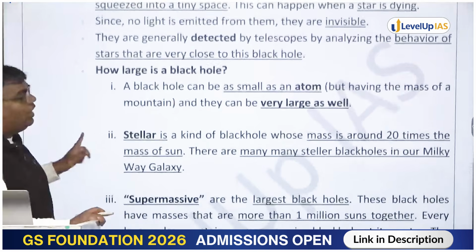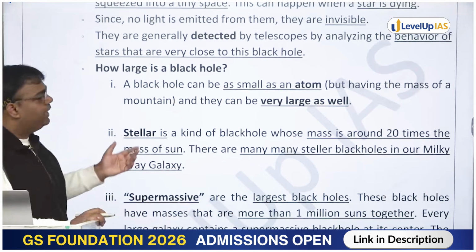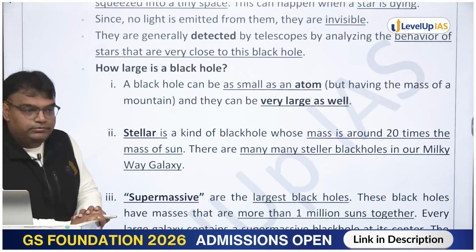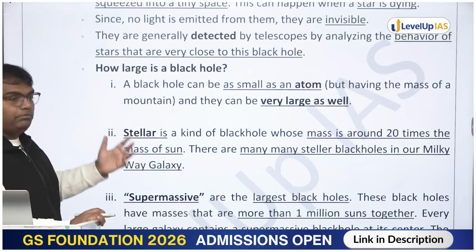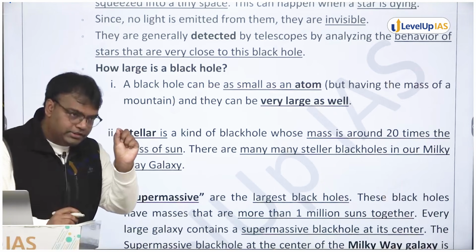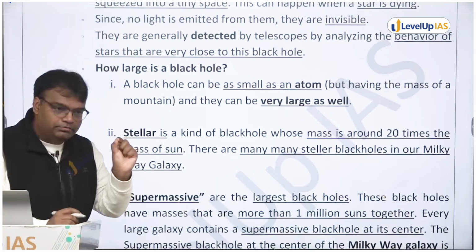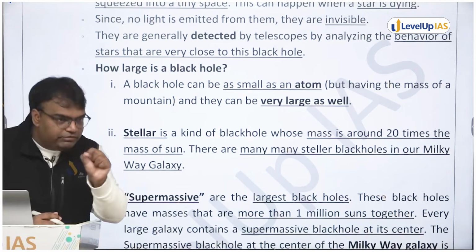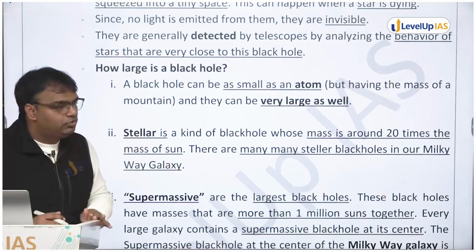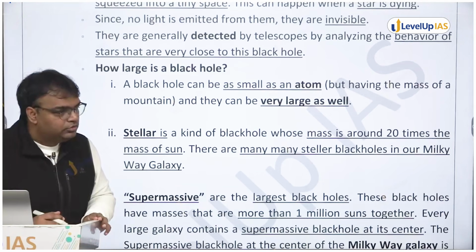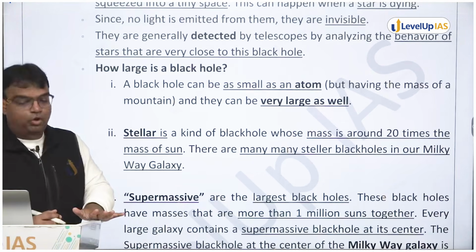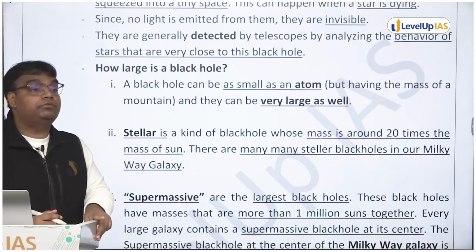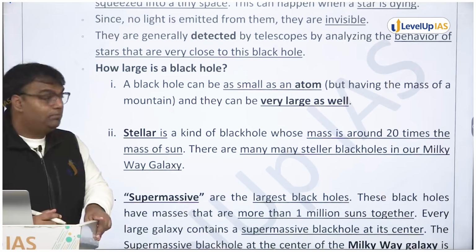Now, how large can a black hole be? A black hole can be as small as an atom and it can be very large as well. As I told you, the mass of a mountain, if you compress it to the size of an atom, R will become so small that if anything goes within its event horizon, it will not be able to come out. So a black hole can be very small. It is said that within our solar system also there may be some black hole. Yesterday we studied exoplanets.